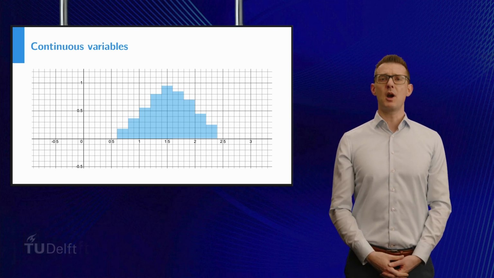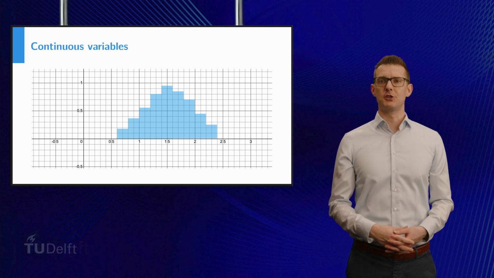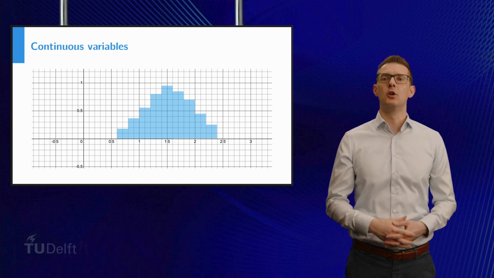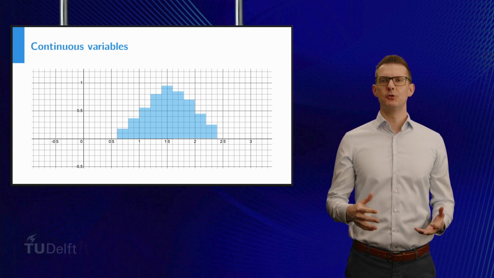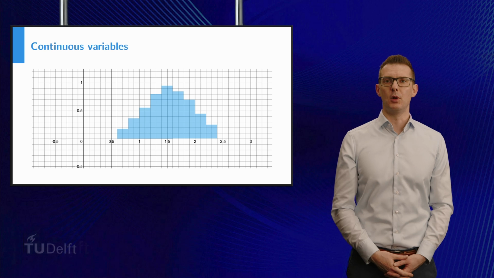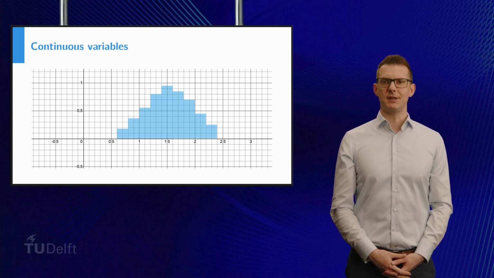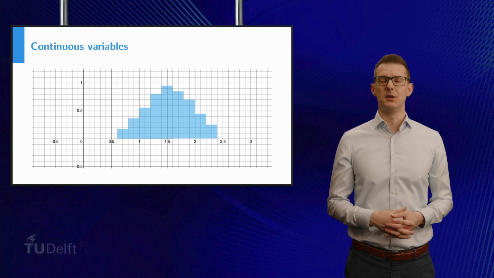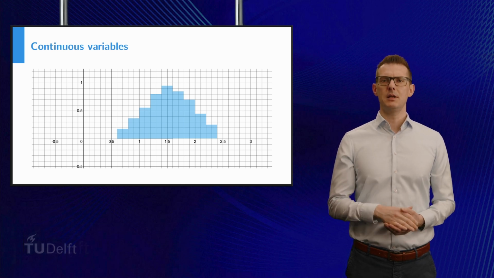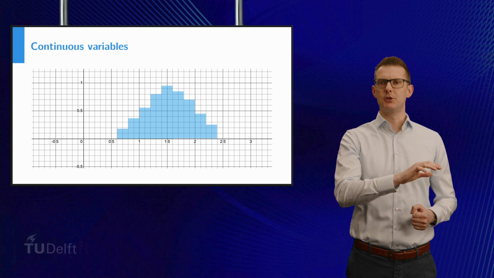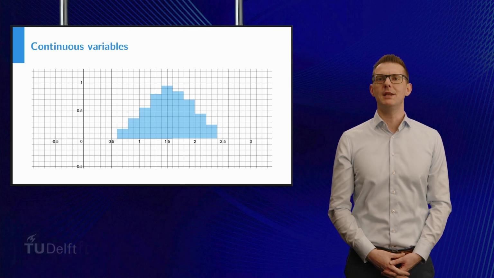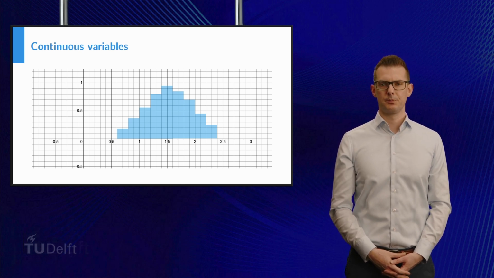Now, some important remarks need to be made here. What you see here is not the height distribution of the entire population of Delft, only a sample of 100 people. It would be next to impossible to measure every inhabitant of Delft. Also, when we are working with a variable like height, we are usually not interested in the probability that someone is exactly 1.8 meters tall. We typically would be looking at questions like, what is the probability that someone is between 1.8 meters and 2 meters tall? When working with continuous variables, we are more interested in intervals of outcomes.